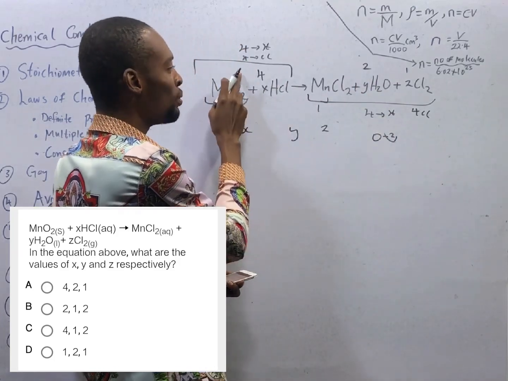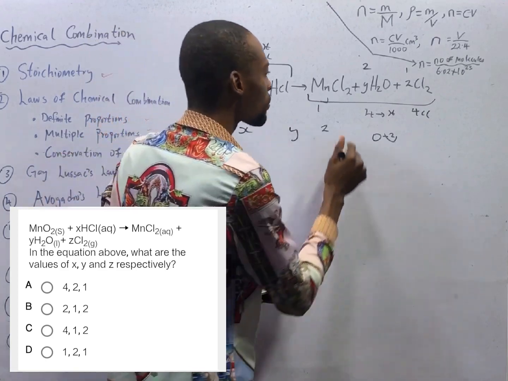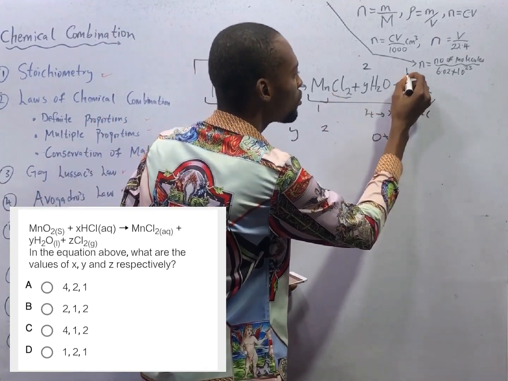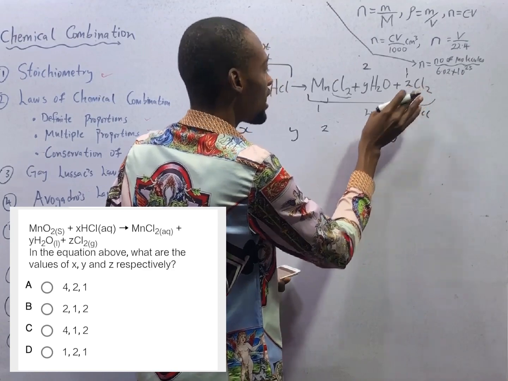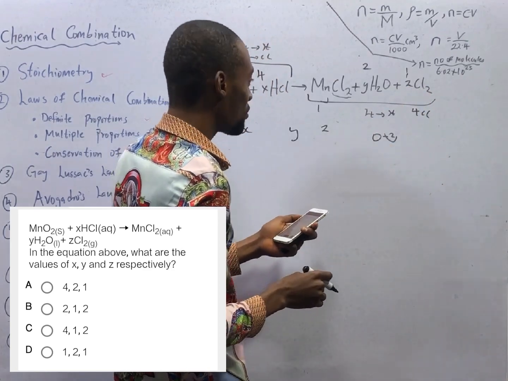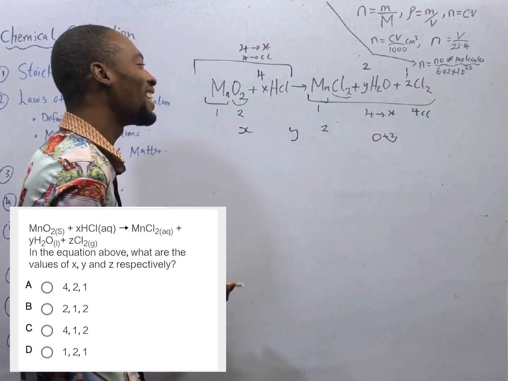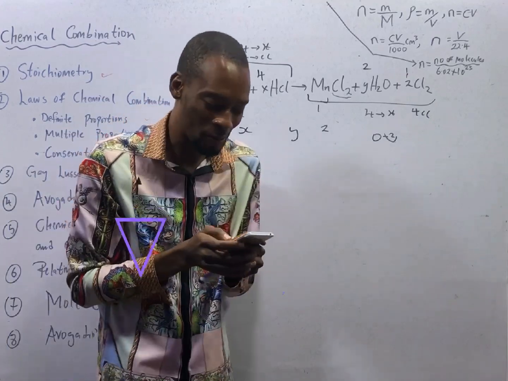Chlorine in the reactant side will be 4, in the product side chlorine will be, there's already 2 here. If we put 1 here, 1 times 2 is 2, that is 4. It is balanced too. So option A is the correct option.